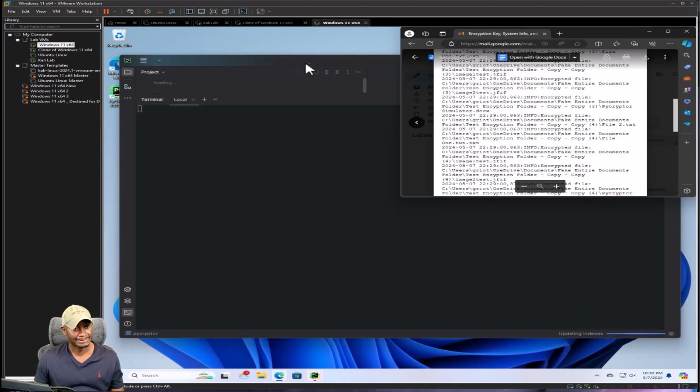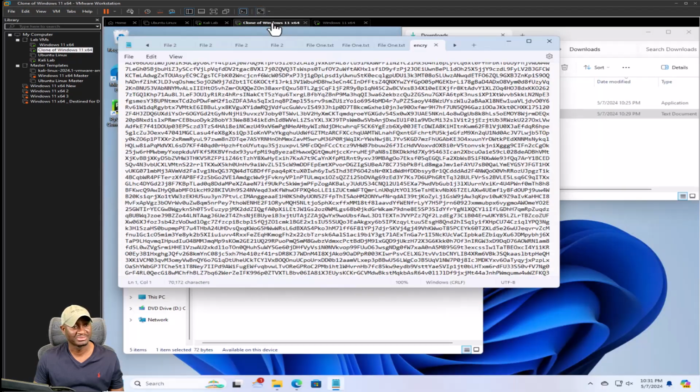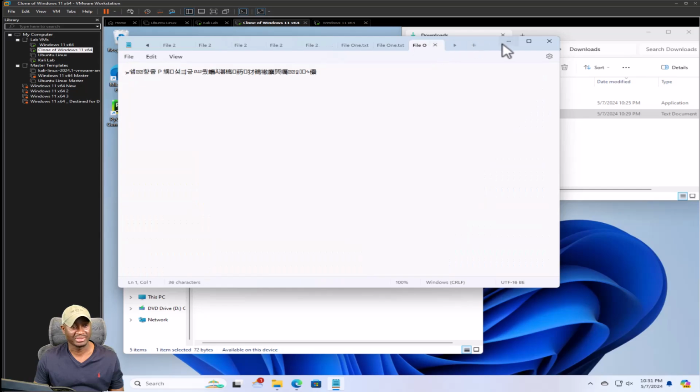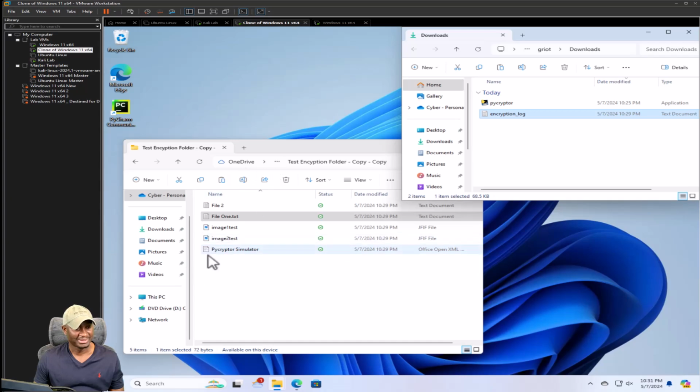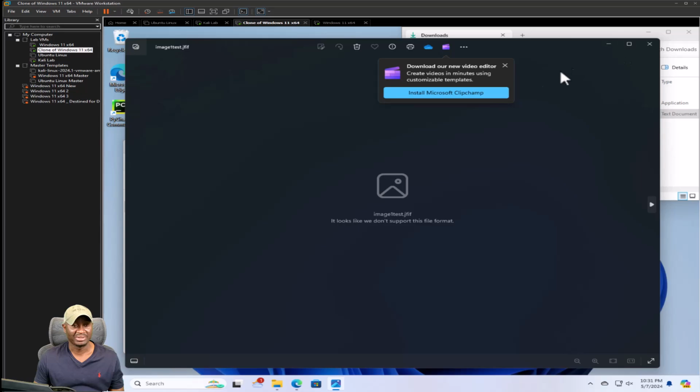So we go back to Kali just to see we did serve up that message. Notice that it did come, we did get some traffic there. So yeah, it's good. Like I said, unfortunately we leaked our key and left the log file. So close that out, but everything is encrypted. So we can see that. Now that said, see the image is not opening.